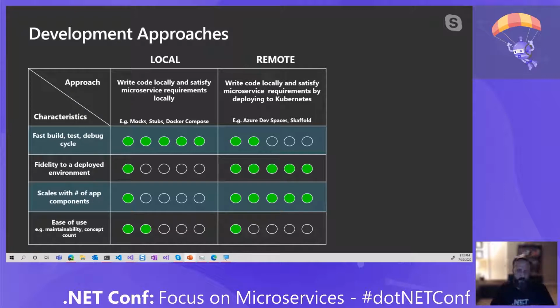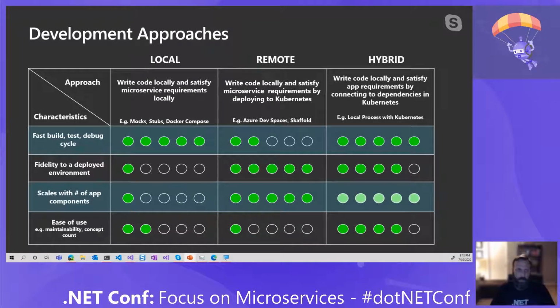Where we got to from that is a hybrid approach. This allows us to write code locally and satisfy those application requirements by connecting to a deployed environment, to a specific service, writing the code locally, and then running everything in that deployed environment. And this gives us the best of both worlds. Ease of use. All I really have to worry about as a developer is just writing my code for that specific service and being able to test all those other dependencies in that deployed environment.